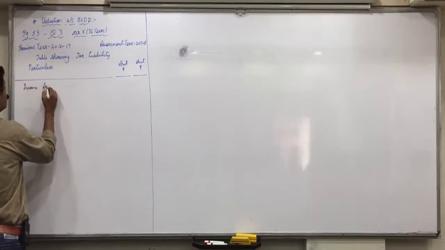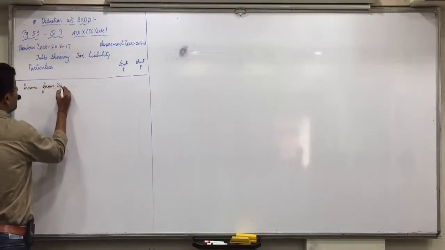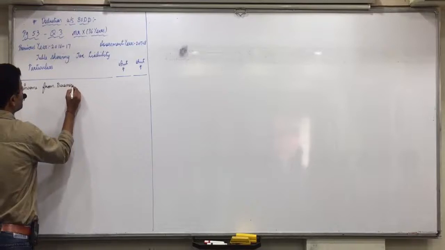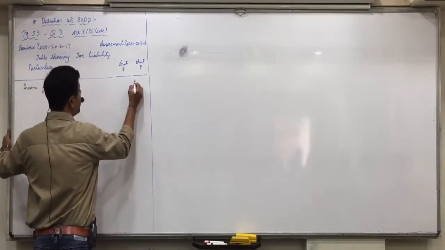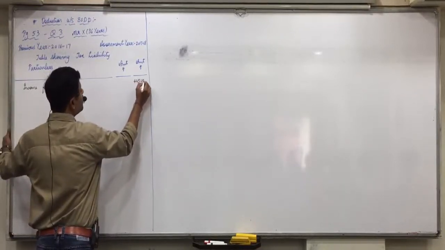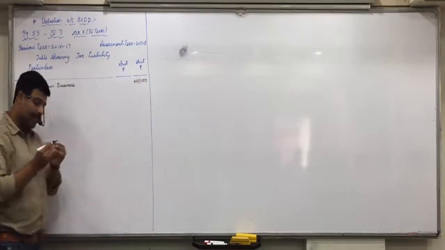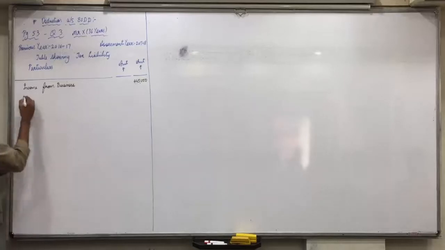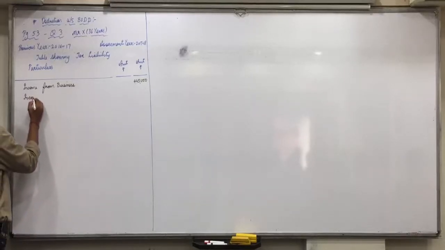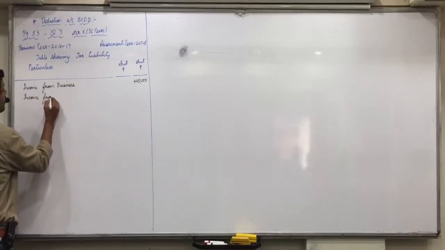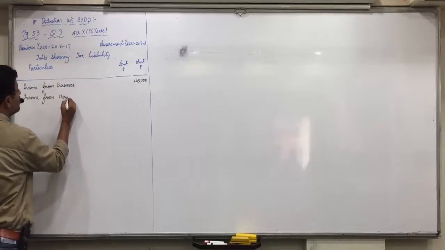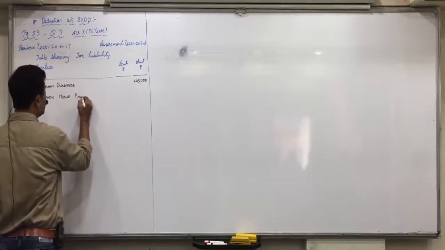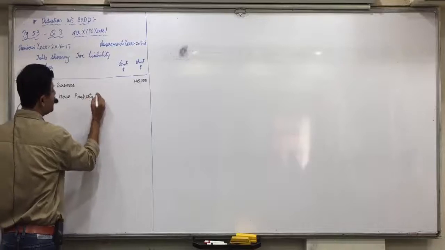Income from business, 4,45,000. Further, income from house property, 2,85,000.